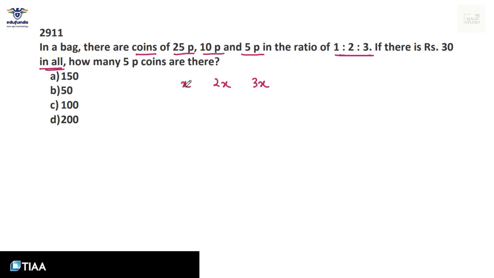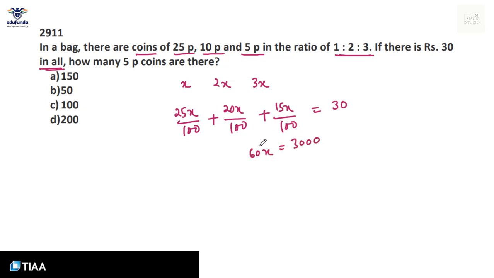This will be 25 paise into X, 25X by 100, plus 10 paise, that means 20X by 100 in rupees, and 5 into 3 would be 15X by 100. That is equal to rupees 30 in total. 25, 45 and 60. 60X is 3000. X is equal to 50. The common ratio is 50.